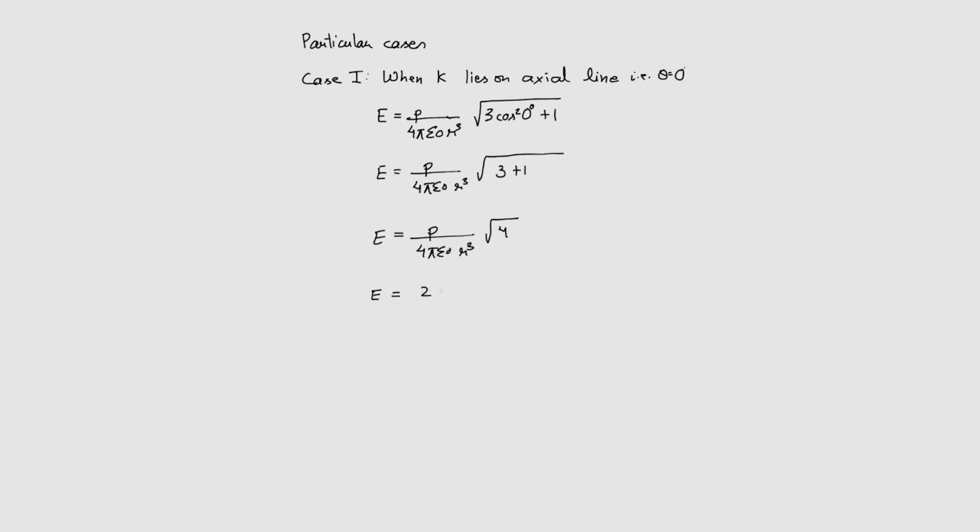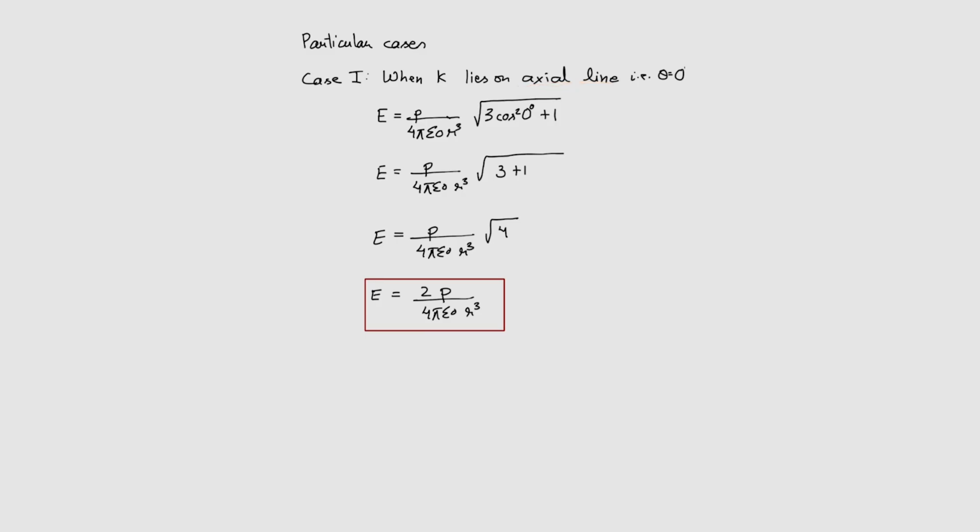E is equal to 2P divided by 4 pi epsilon naught r cube. This is the formula for the axial line. So from this general formula, we can obtain the formula for the axial line. Keep in mind that this is a general formula, which can be used at any point, whether on the axial line or elsewhere.